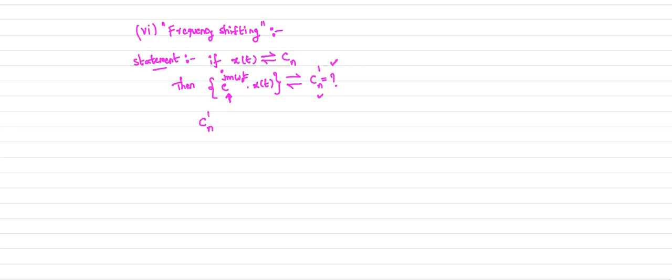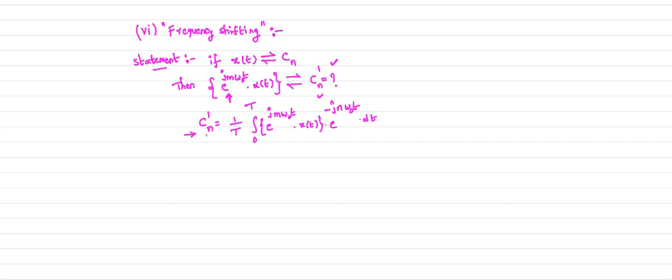Cn dash is equal to 1 by T, the time period is the same, integral 0 to T. Your Cn dash is nothing but the complex exponential Fourier series coefficient of the signal e power j m omega naught t into x of t, into e power minus j n omega naught t dt.